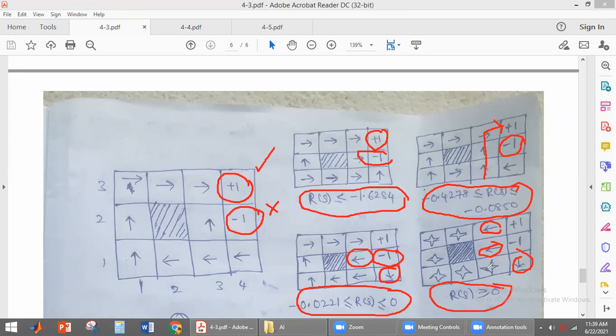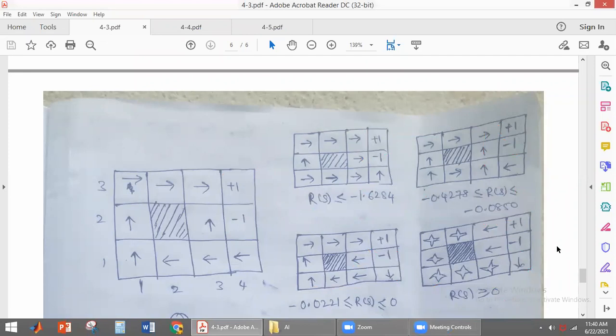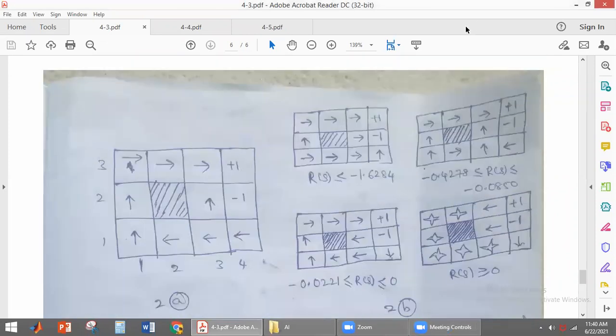In that case, the reward the agent will be receiving is infinite, because the number of environment histories will be infinite. The agent will be receiving infinite reward in that case. So these are the optimal policies for different reward values.